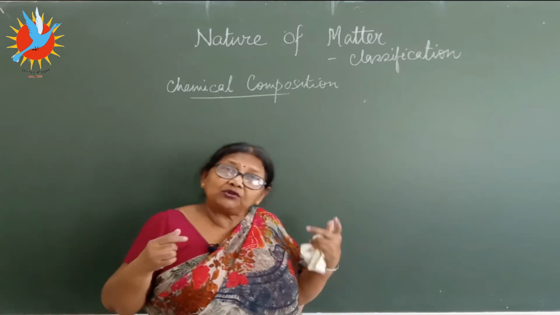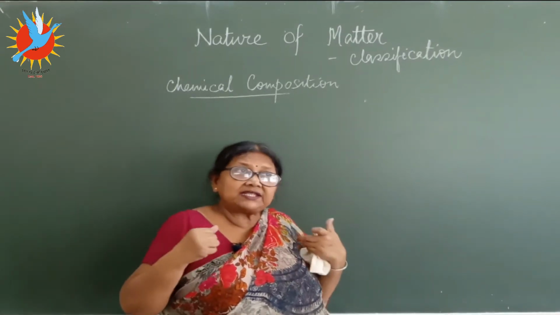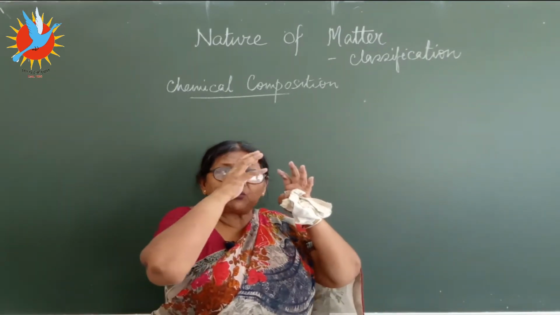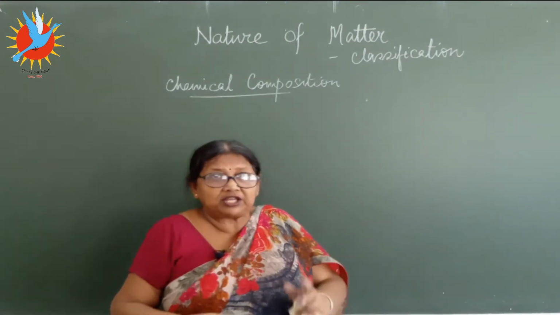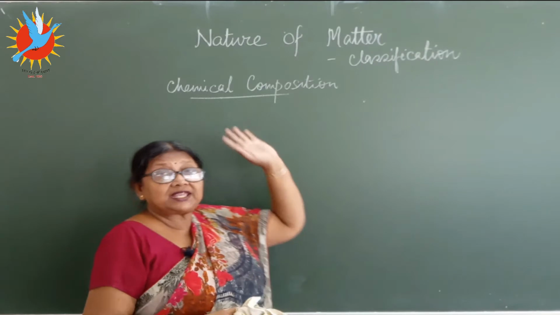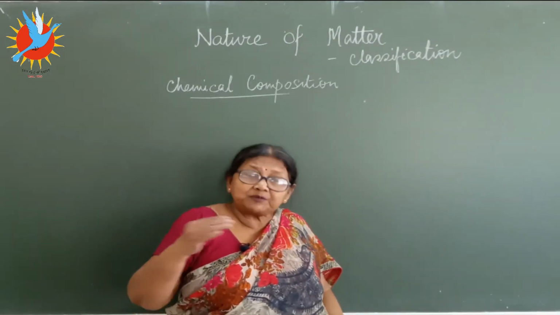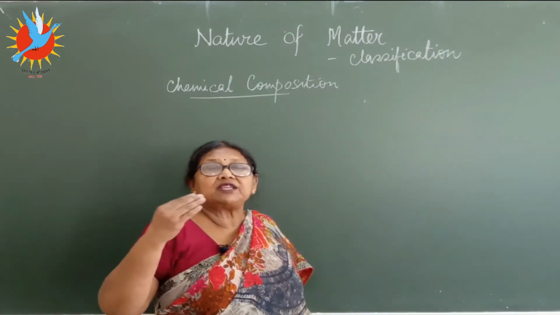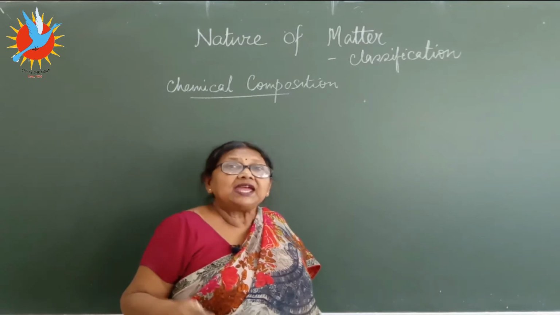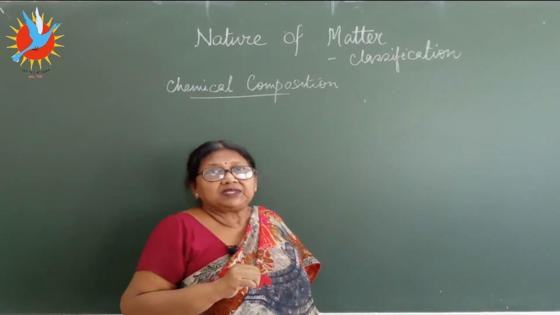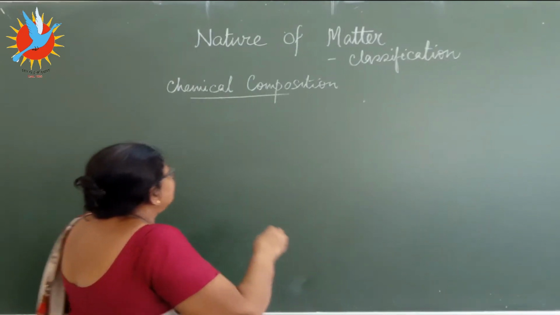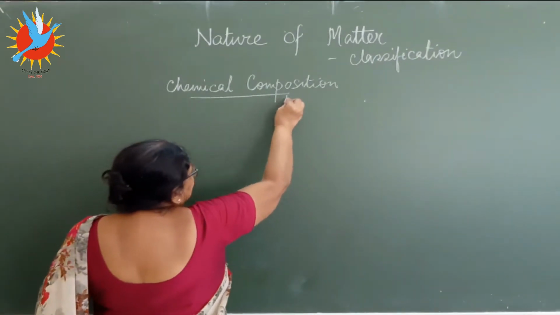Now how they are in a matter, whether it is one type of molecules or two types of molecules or three types of molecules, that is what we are talking about in chemical composition. The types of the substances present. According to that, how can we classify the matter? Clear? So let's take that classification according to the chemical composition.